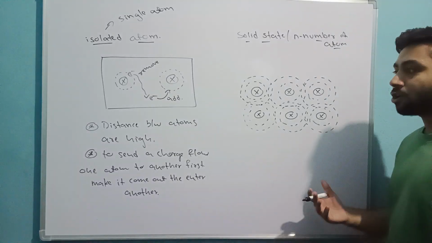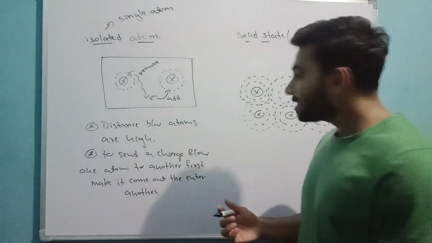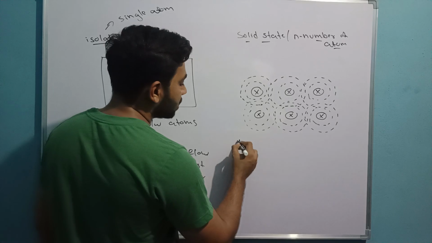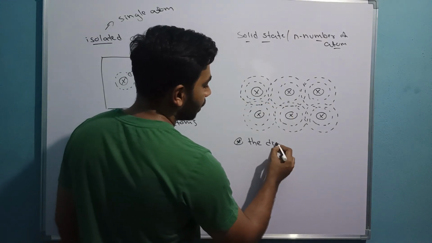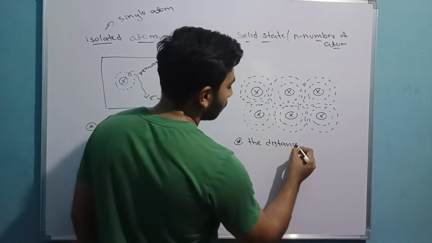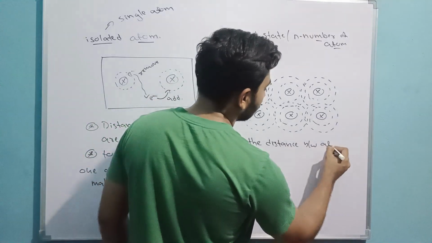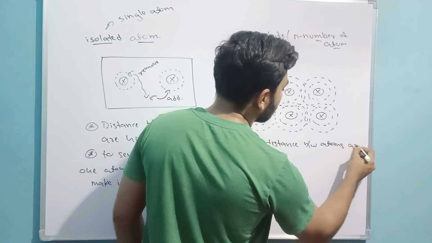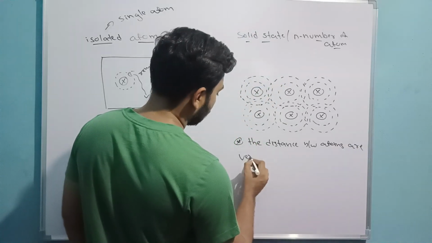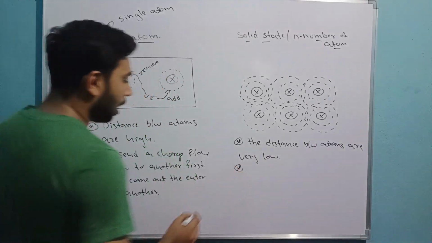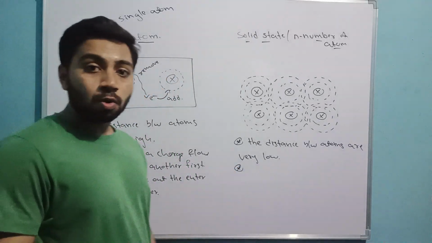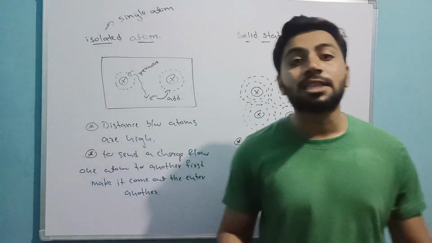But here in the solid case it is not like that. In a solid substance the distance between atoms is very low. Here electrons don't have a perfect energy.